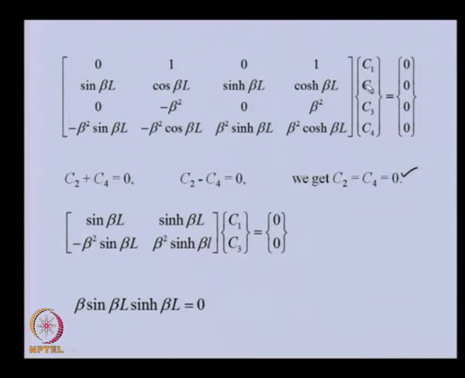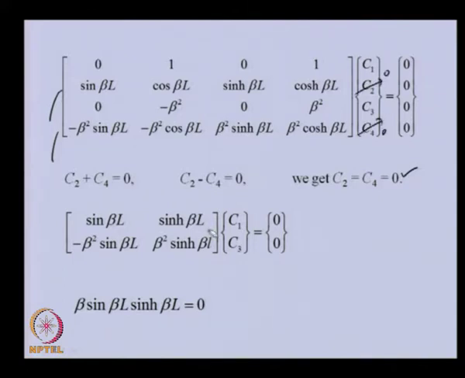So, basically you will see that from the second and fourth equation we will get this, because other equations will be 0, they will not contribute anything. So, from the second and fourth equation, after putting this equal to 0, that means C2 is equal to 0 and C4 is equal to 0.